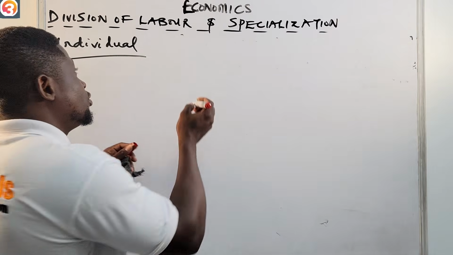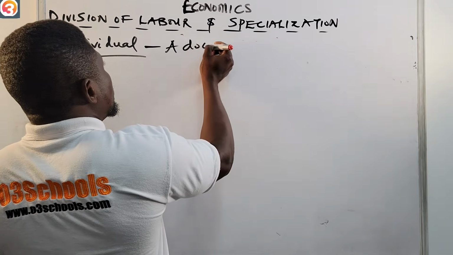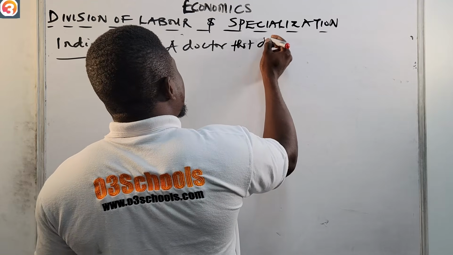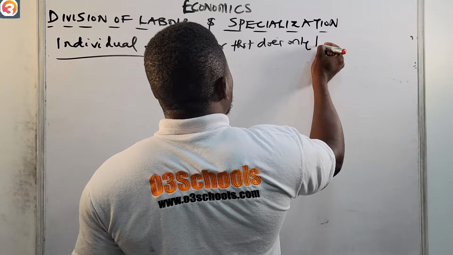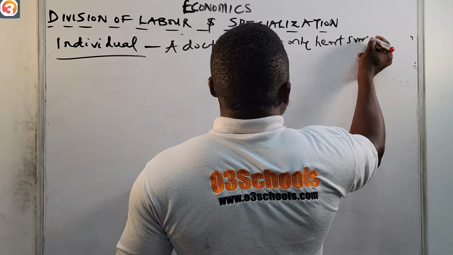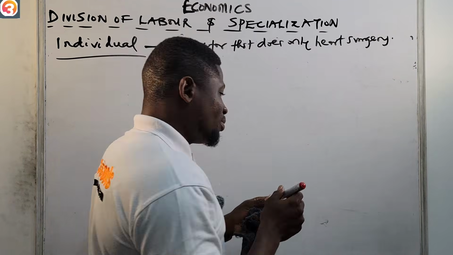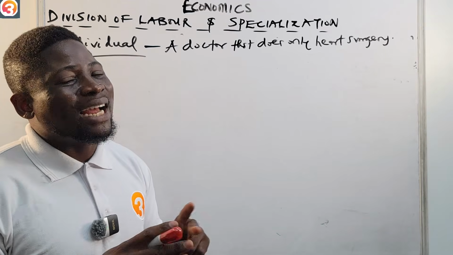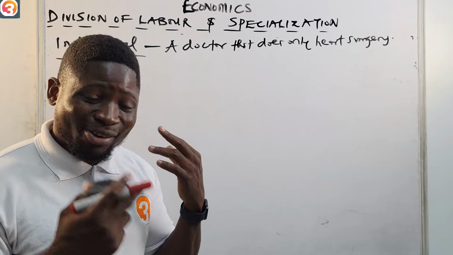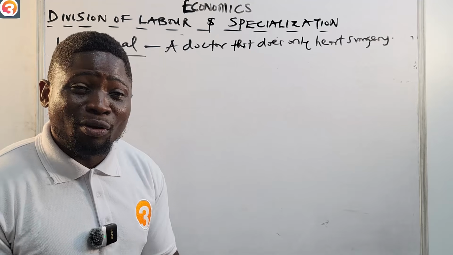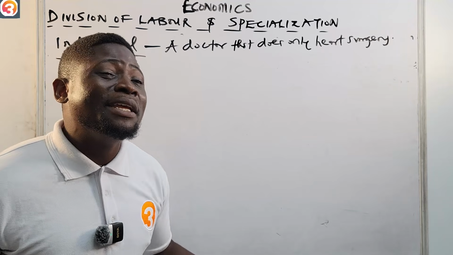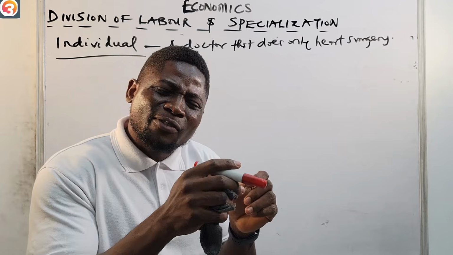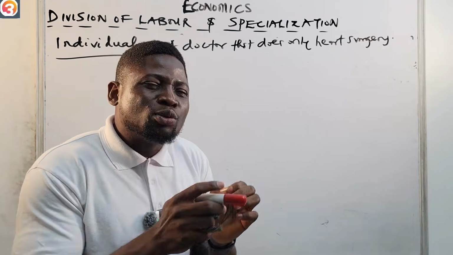For example, a doctor that does only heart surgery, okay? It does not mean that the same doctor does not have knowledge about other types of surgeries, whether neck or ear, he has knowledge in other parts. But his focus, his specialty, is heart surgery.